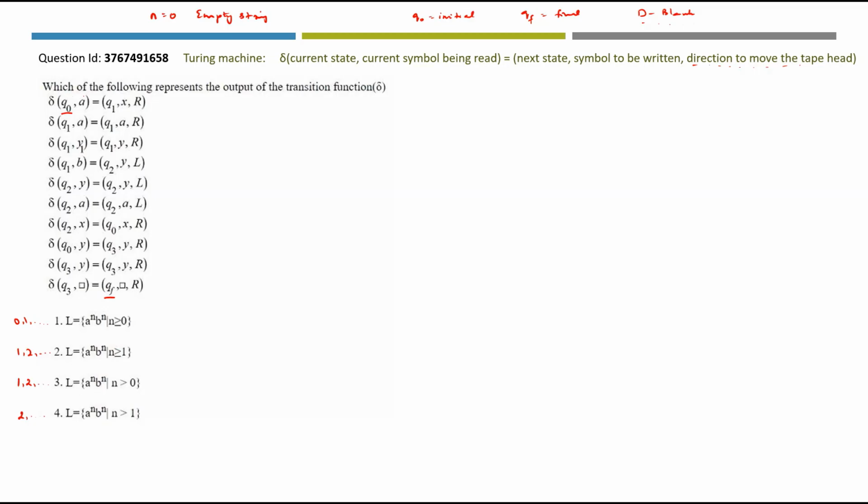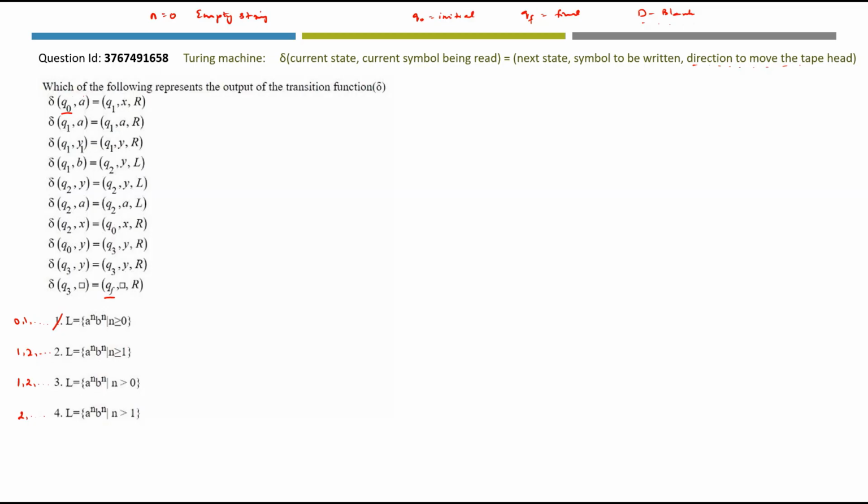So from Q0, do we have any transition to process the empty string? We have only one transition function, Q0 comma A. So except for input A, we don't have any other transition starting with Q0 here. Similarly, we have Q0 comma Y. Y is a part of the process; we will see that later. There is no transition that will process the empty string, so we can rule out option 1 even before starting the work.